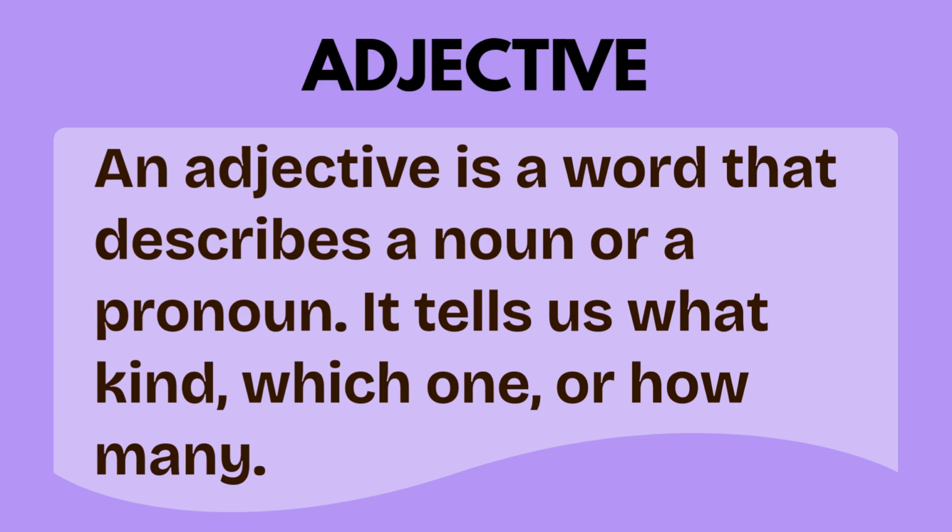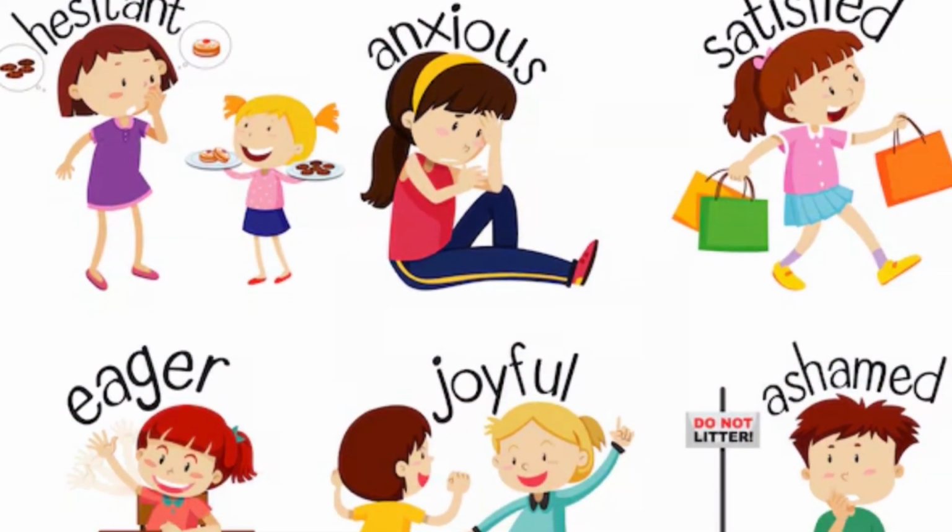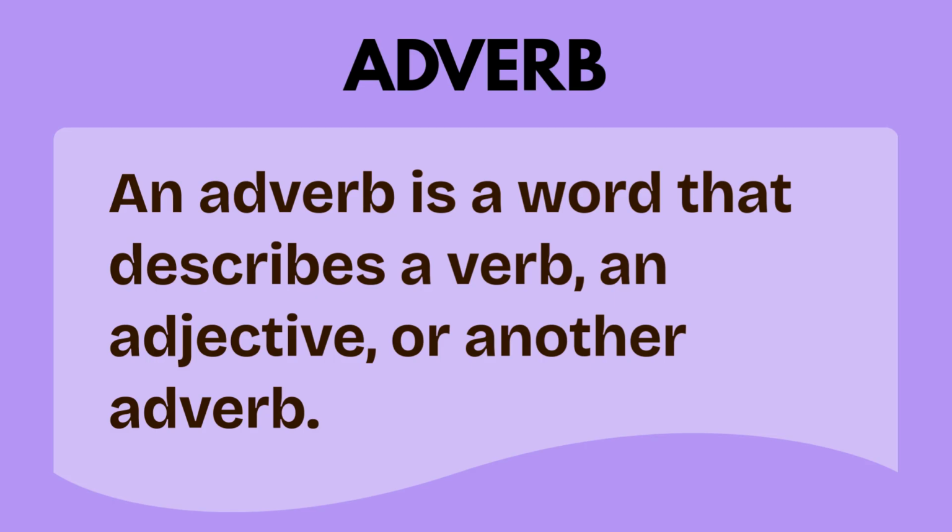An adjective is a word that describes a noun or a pronoun. It tells us what kind, which one, or how many. An adverb is a word that describes a verb, an adjective, or another adverb.